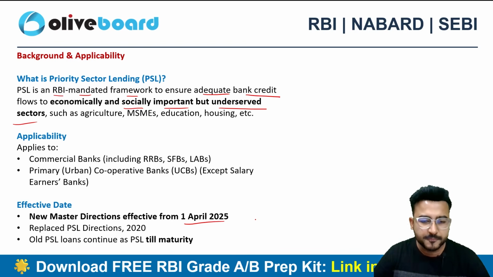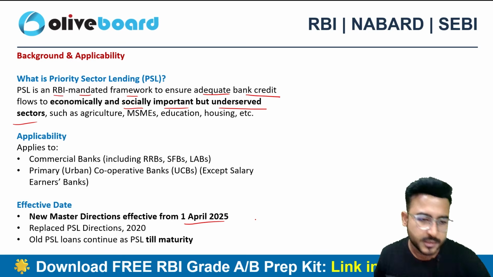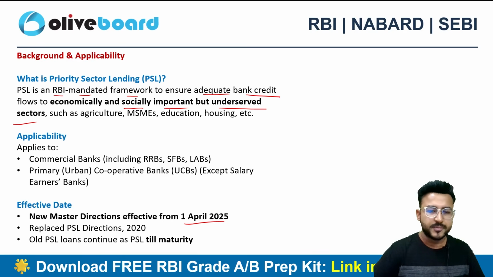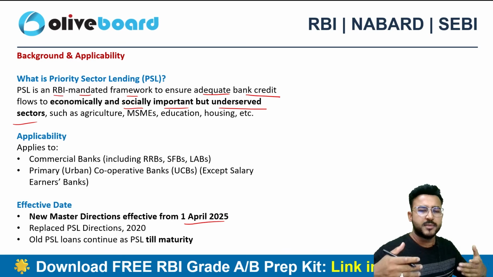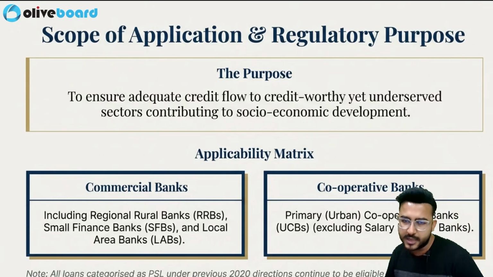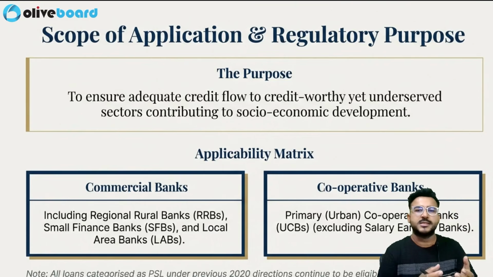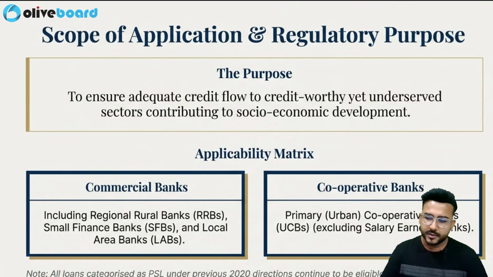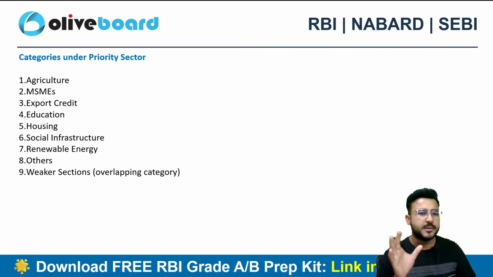From 1st April 2025, they are applicable, and they are going to replace the earlier directions from 2020. So basically it's nothing but some amendments which we have to incorporate in the earlier guidelines. This is the scope, application and regulatory criteria, right? Commercial and cooperative banks are in it, and these are the priority sectors.